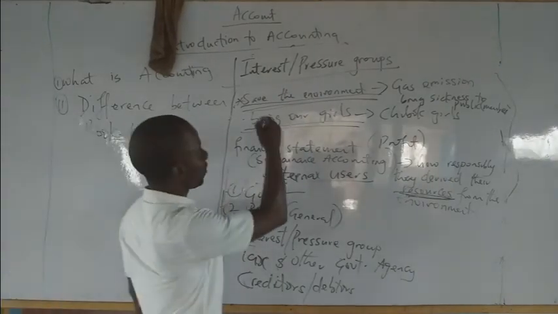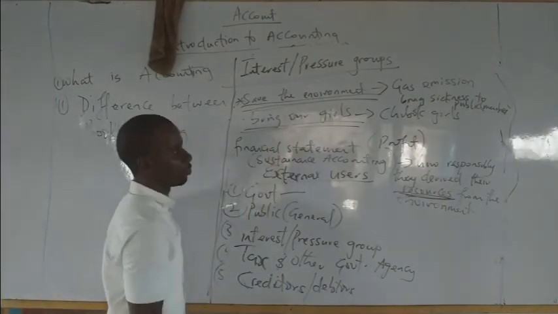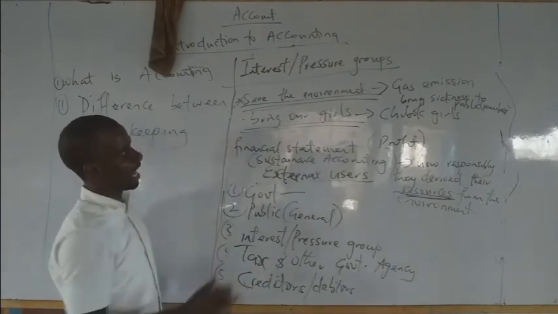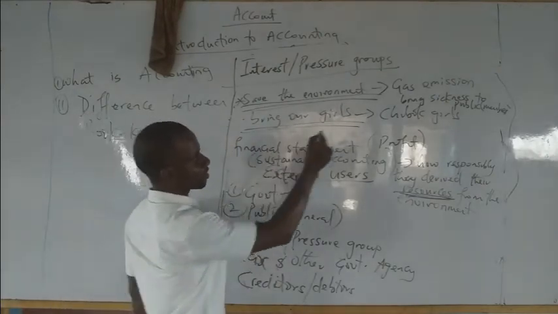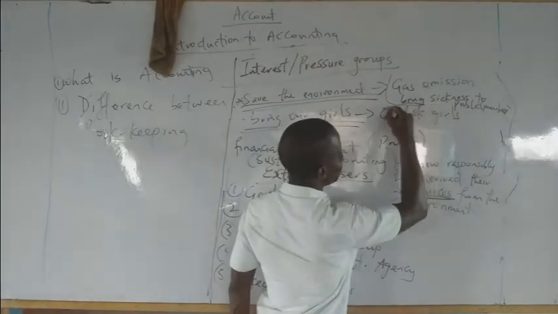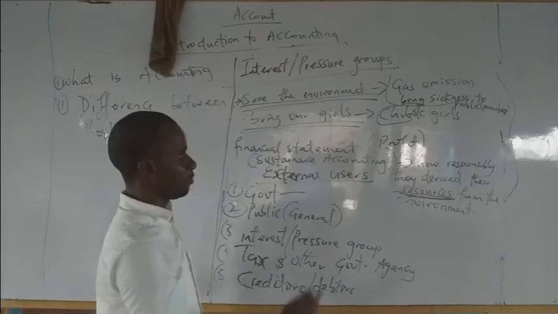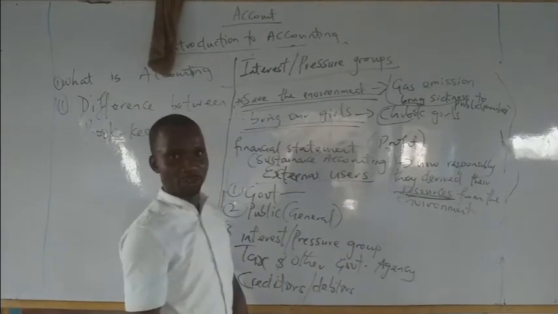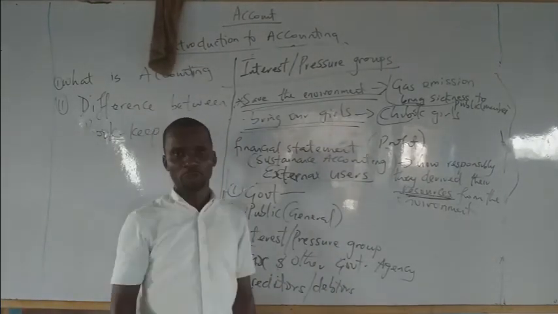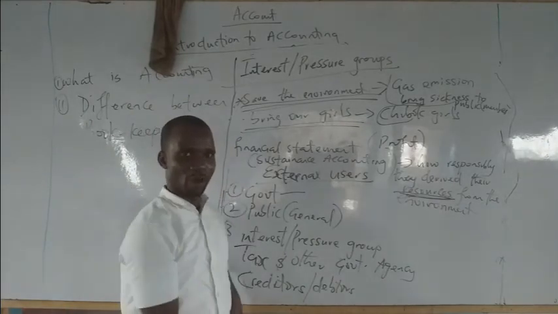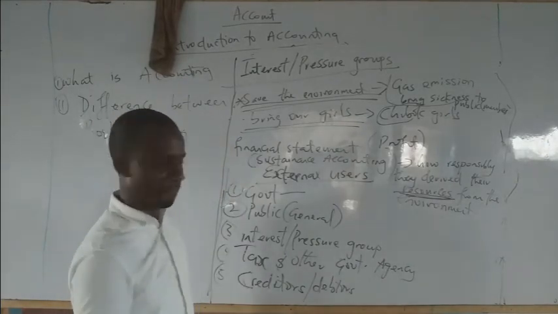These are the interests of these interest and pressure groups. So please take note. What are they after? Just to make sure that you are in line with their interests. It could be that they want you to sustain the environment by making sure that the resources you get, you sustain it, or you don't emit gases or chemicals into the environment.